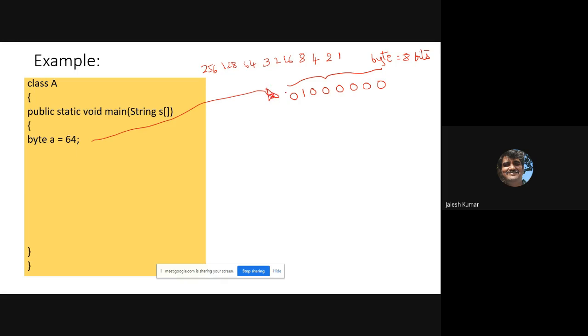Now I will declare one integer type variable, and I will shift twice. With the first shift, the one will come to this position. With the second shift, the one will come to this position.